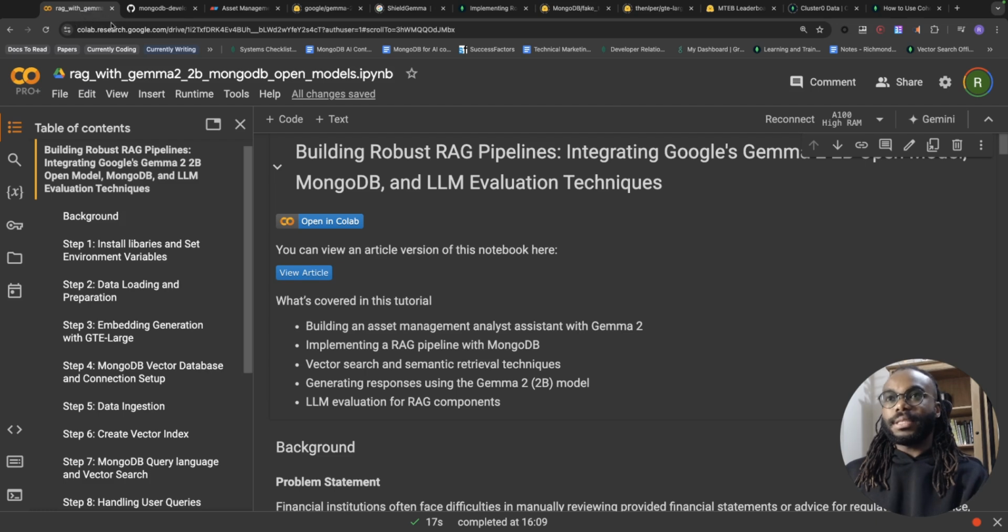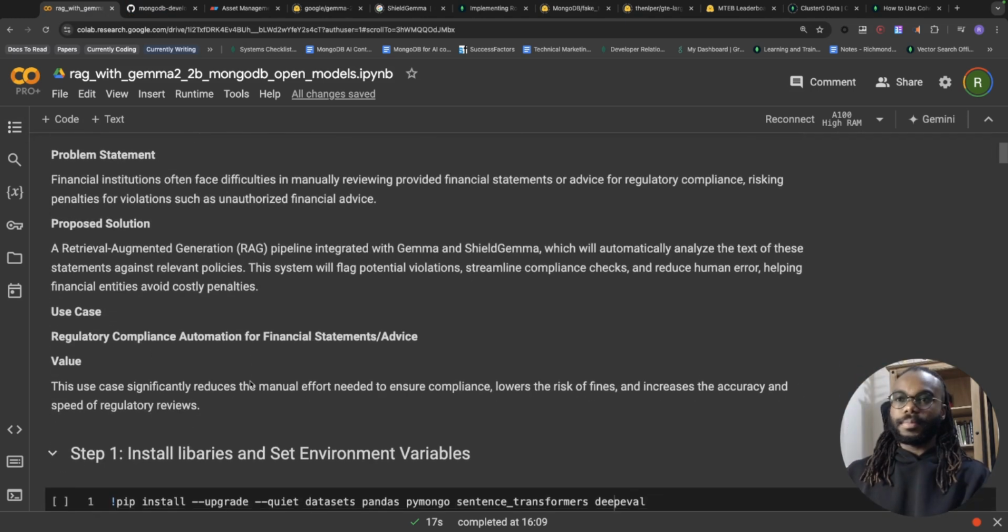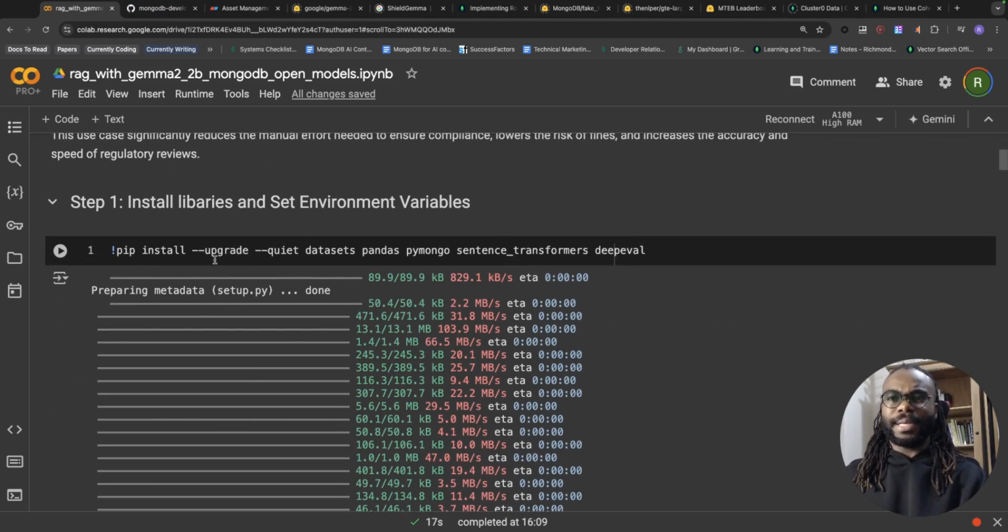And let's go back into the code. I'm going to close this. I'm going to start from the top. I'm going to take you step by step and explain in detail what I'm doing here. But for those of you who feel like you've got the gist of this and you want to see Gemma in action, you can get the Google Colab and run it on your own. But I appreciate you following along in this video.